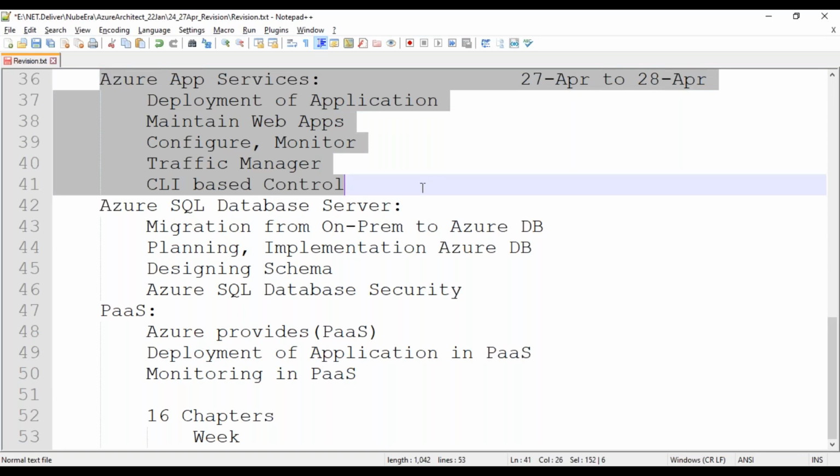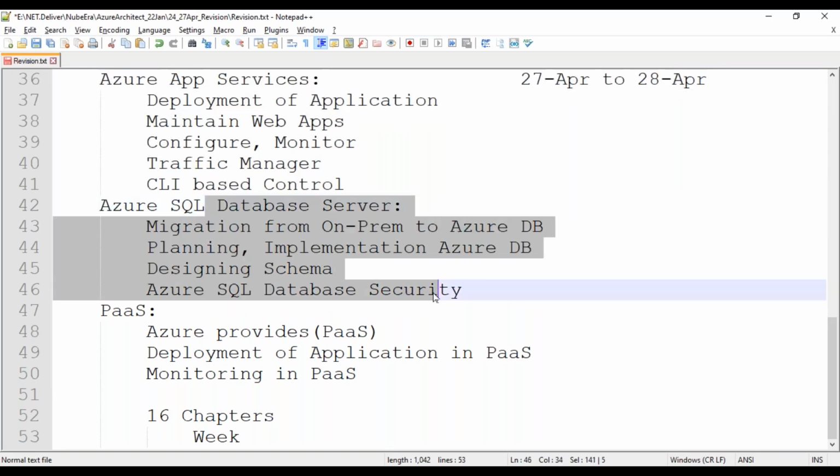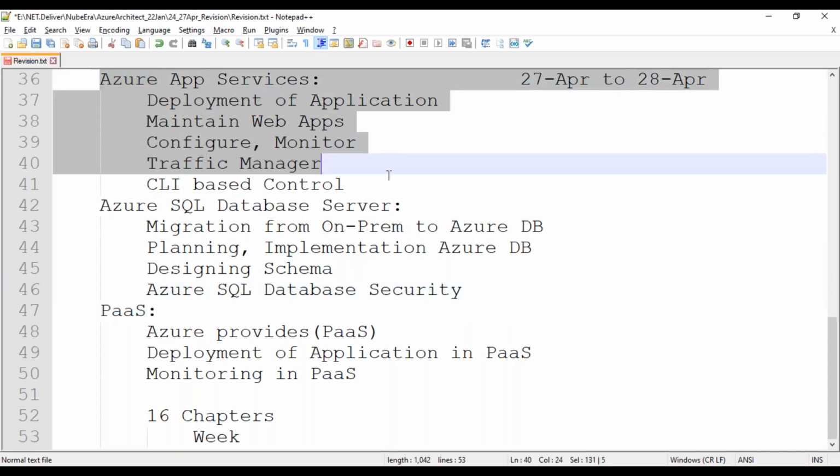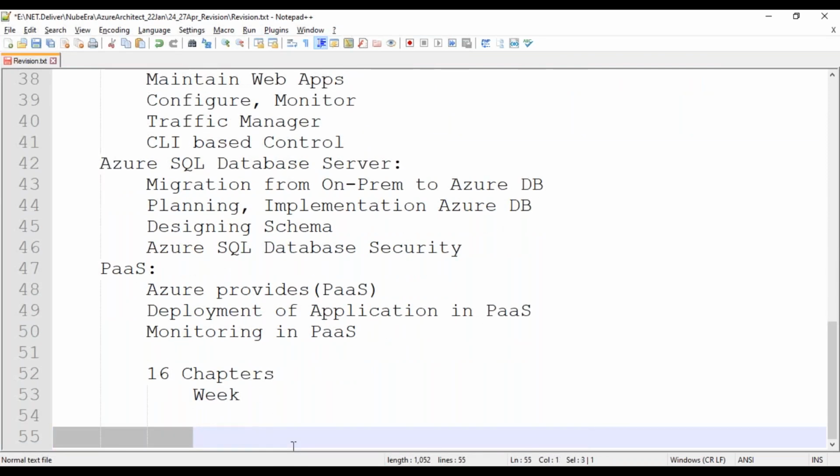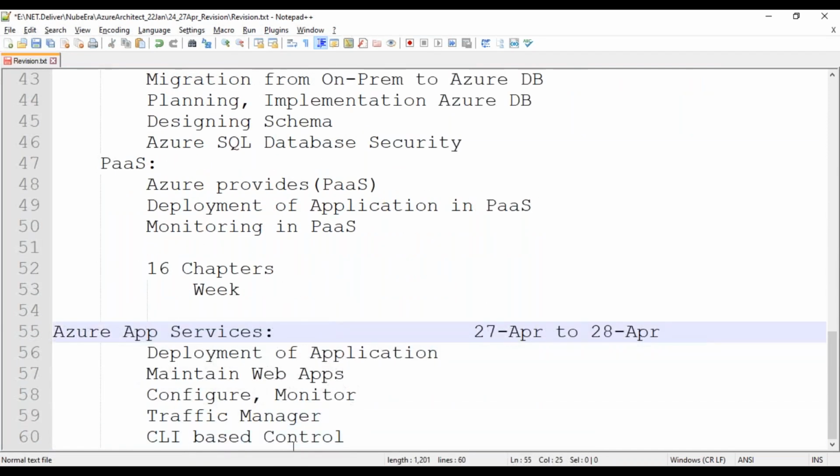Okay, and then we will go with the SQL Azure and PaaS. So let's try to understand this concept. This is very important. So what we will do here is try to understand what is